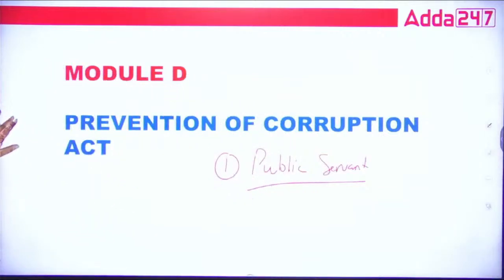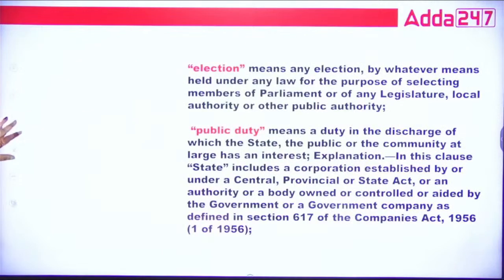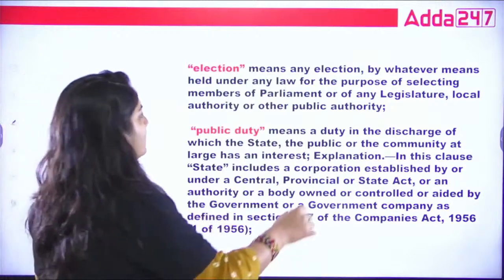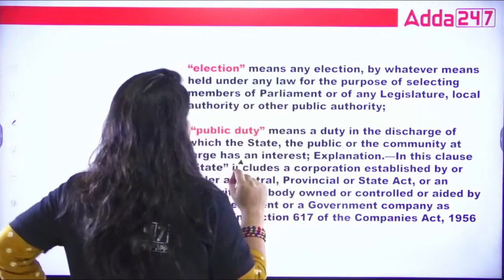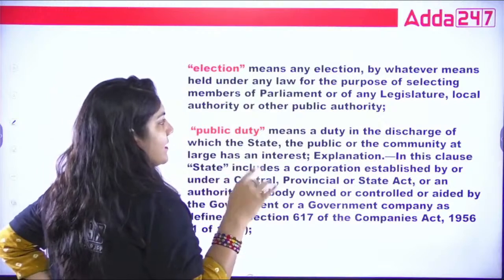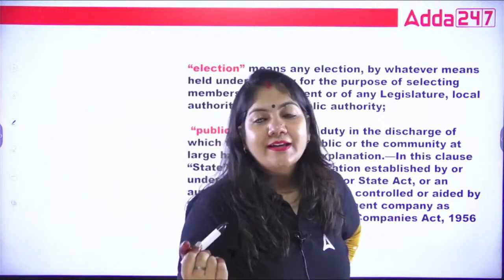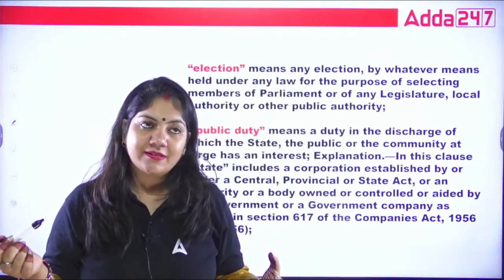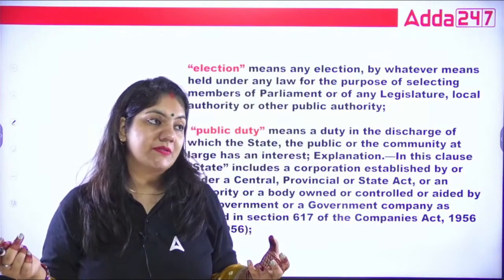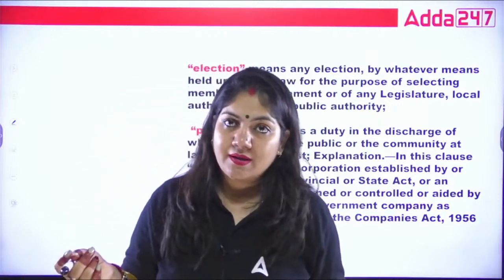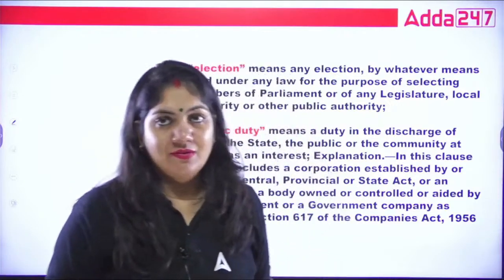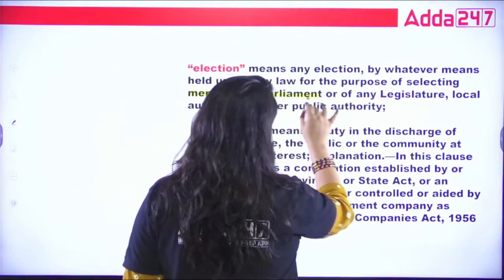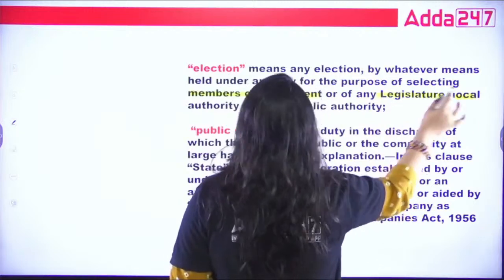So before starting the public servant, the first is, what is election? Election is whatever means held under any law for the purpose of selecting the member of parliament. It means 2024, as you know, election is going to be held. In the state assembly, which we also call the Vidhan Sabha, whatever election is going on, that is called this one. So this is basically selecting the member of parliament, any legislature, local authority.